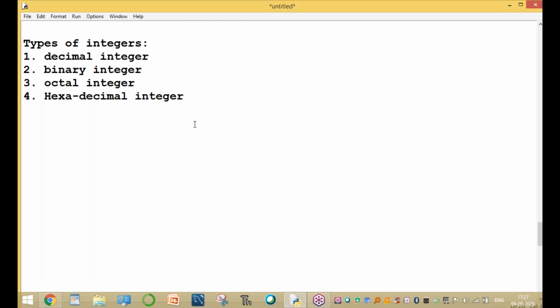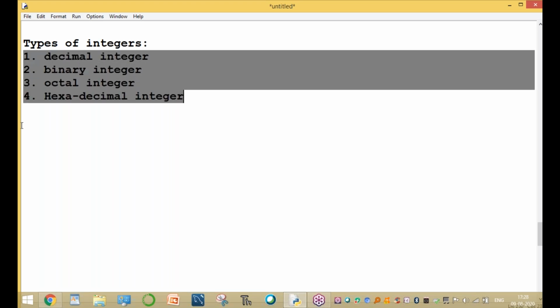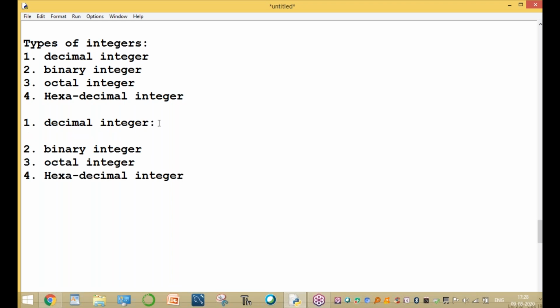So what are the different types of integers? Decimal integer, binary integer, octal integer, and hexadecimal integer. These are the types of integers. I will explain one by one. So what is decimal integer?